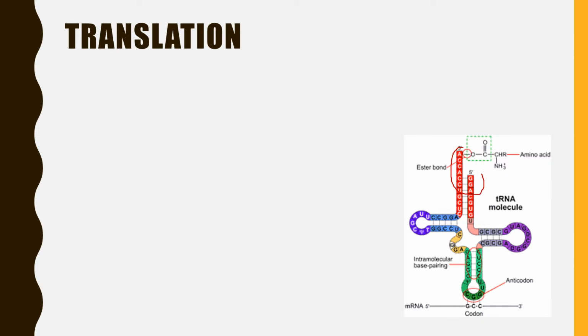So translation. This is a tRNA molecule and it has an open end at the top which is able to bind to the amino acid. So let's say this is the amino acid, it would bind at this area. And then on the opposite end this is the anticodon. So because here it's CG, wait, let me double check what that is actually. It's CGG as the anticodon. So the codon that would be on the strand would be GCC, which would be the complementary pair.